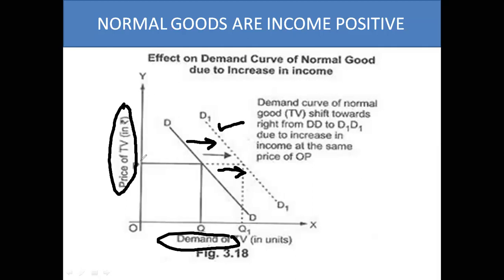All right, and because it was the price, price is constant. There is no change in price. So what do we see? We see that whenever there is an increase in income, we observe that the demand for normal good increases. Normal good की demand जो है वो बढ़ जाती है जैसे ही income increase होता है. All right? Okay, let's move further.